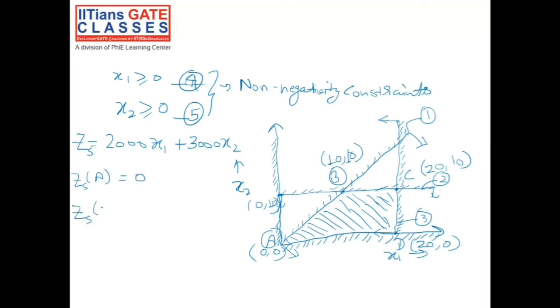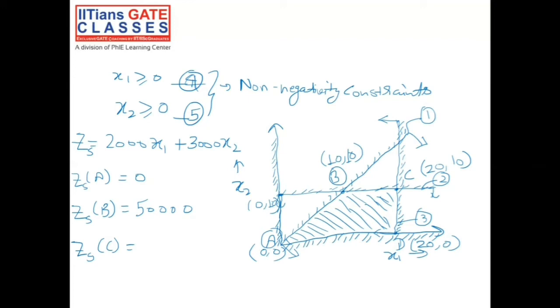Now Z for Sweta at point B, which is 10, 10, would be 20,000 plus 30,000, that would be 50,000.